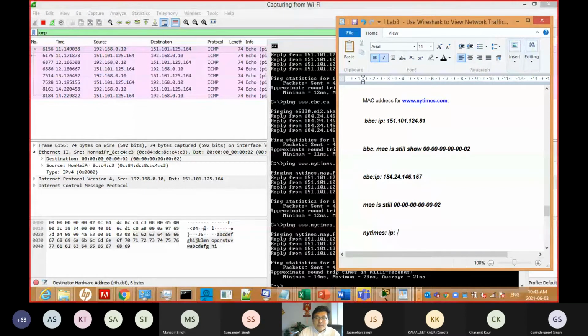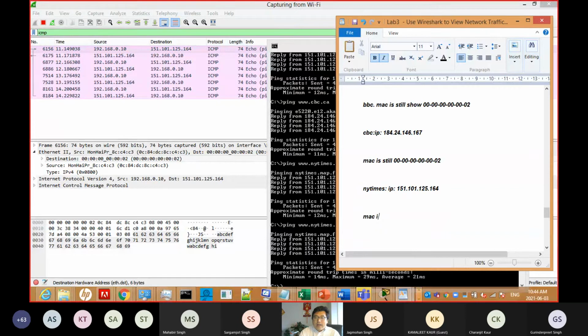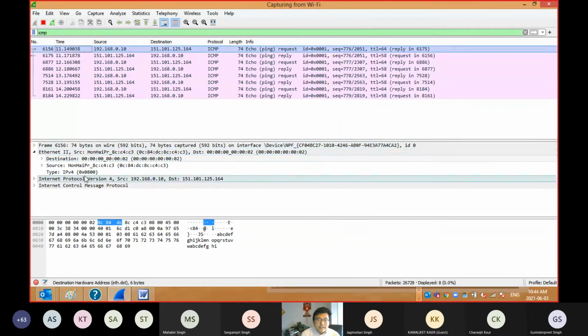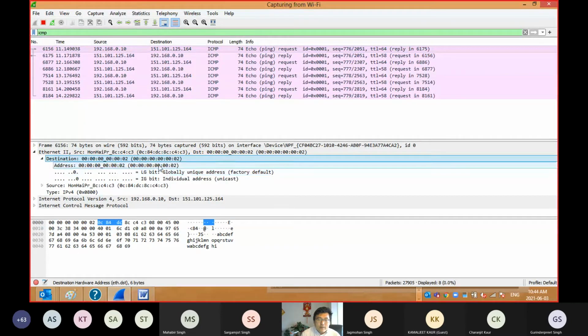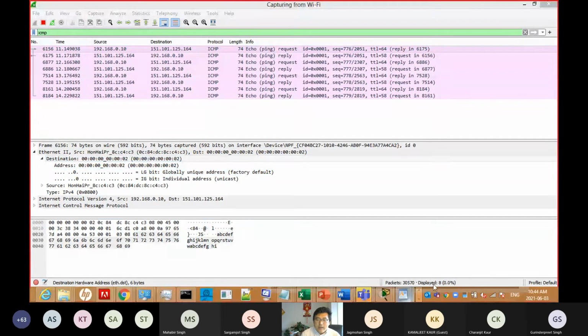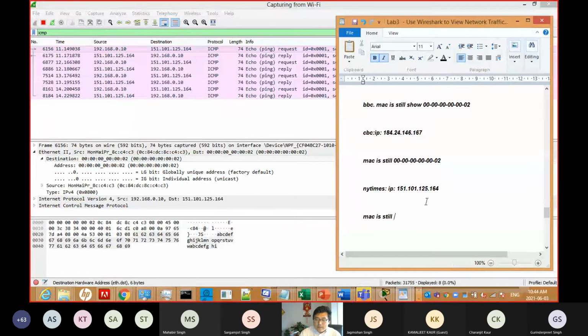The IP is 151.101.125.164, and the MAC is still 00, the same. Because if we see this and that, no change. So this is still 00 00 00 00 00 02. We answered the first question.